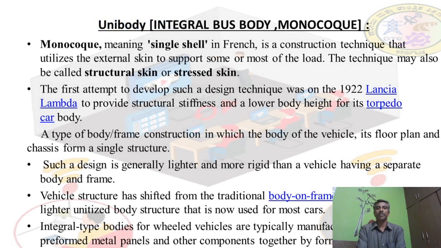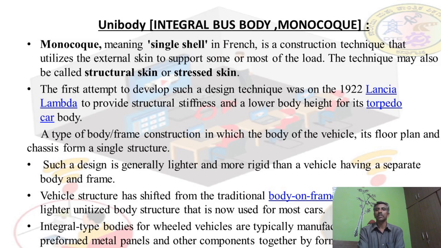The first one is the unit body or the integral bus body. It is also called the monocoque body. Generally, low speed vehicles, that is LMVs, cars, jeeps and all those things, are manufactured using this type of body. Monocoque means single shell, in the French word.